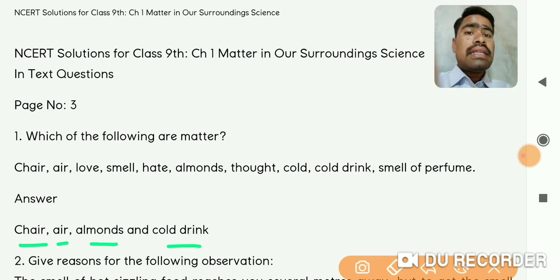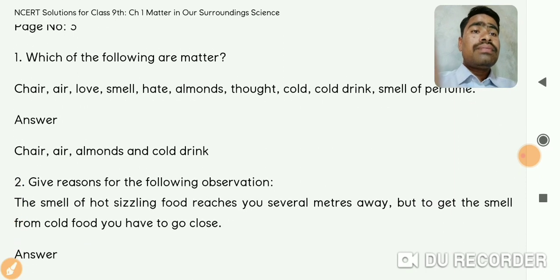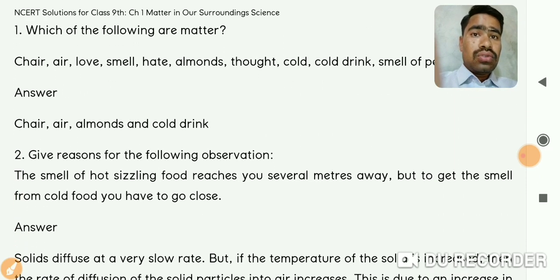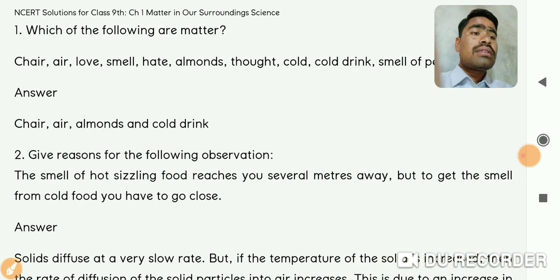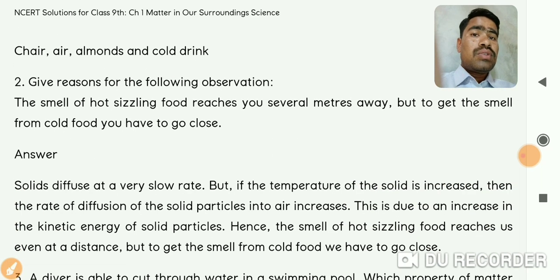The other things, like love, smell, and hate, do not have mass and do not occupy space. Hate and love are feelings. Thoughts are internal, abstract things; they cannot have a specific mass or occupy space, so they are not matter. The answer is that chair, air, almonds, and cold drinks are considered matter, not the abstract things.